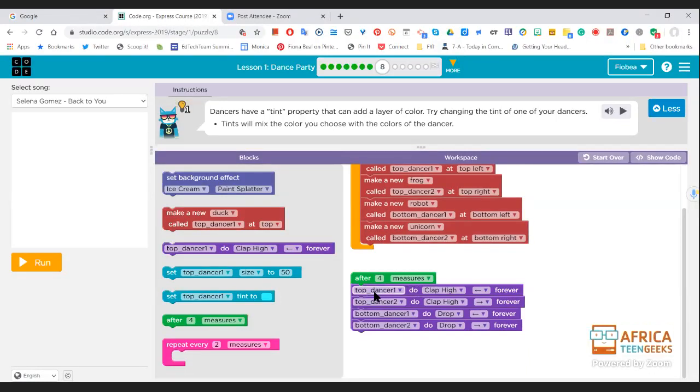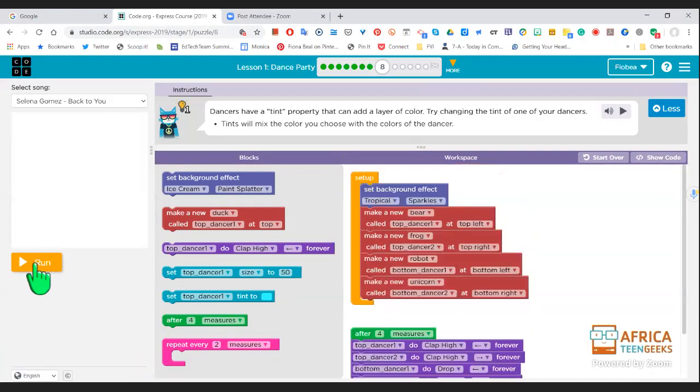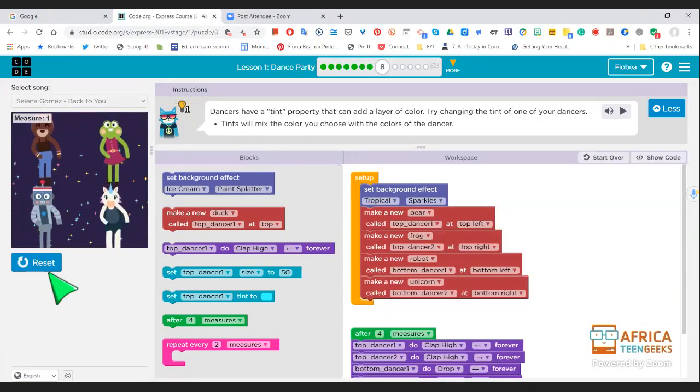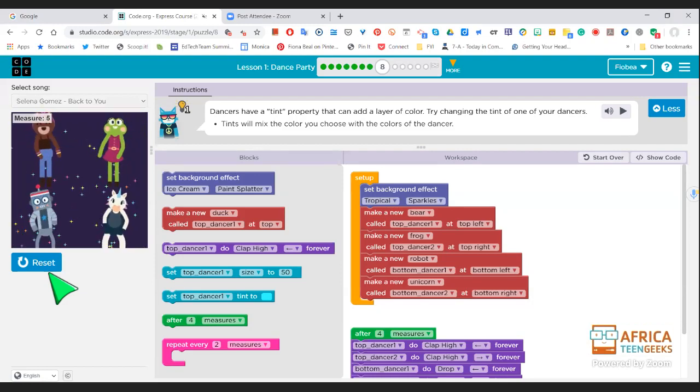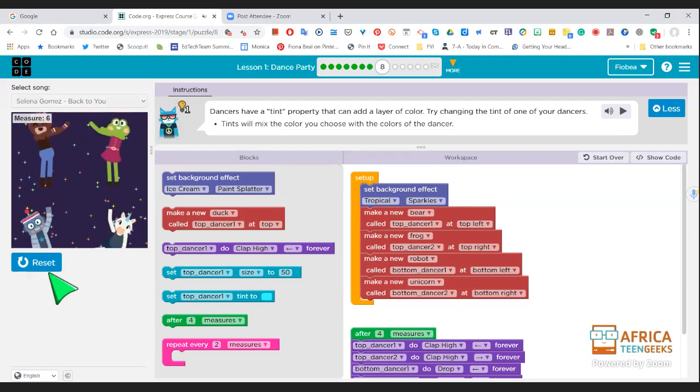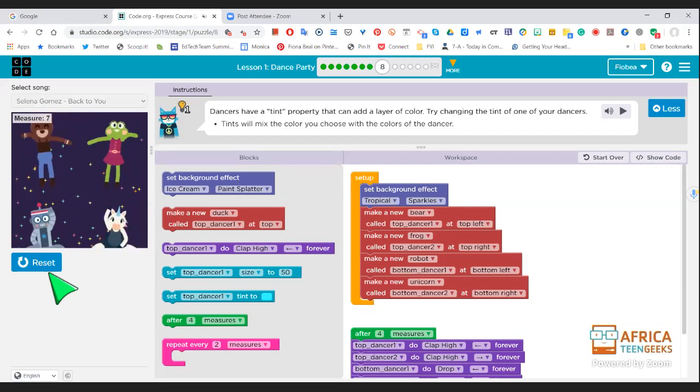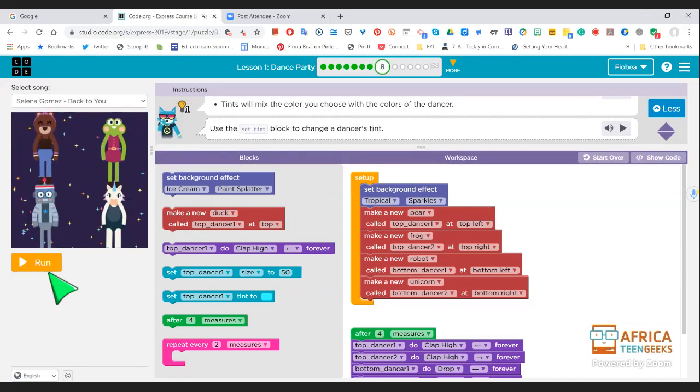Top Dancer 1 and 2 are going to clap, and bottom dancers are going to do the drop. So let's see how that looks. Oh, that's nice. Look at the tropical sparkles background. That's rather pretty. At the back, we've got bear and frog. Look at that. They're all doing different things. That's so nice, like watching a show, right?